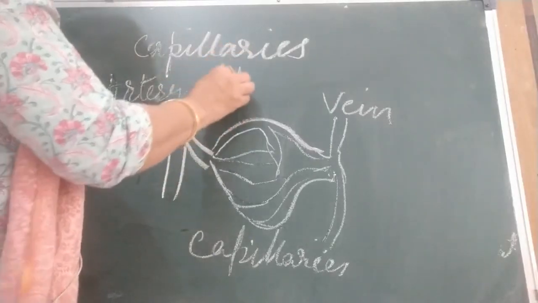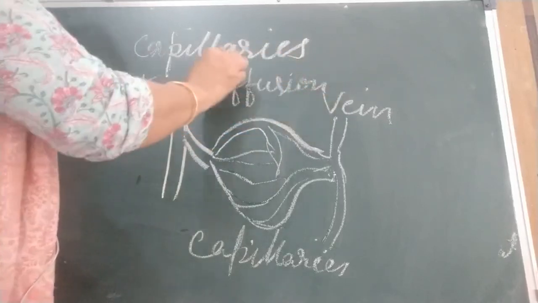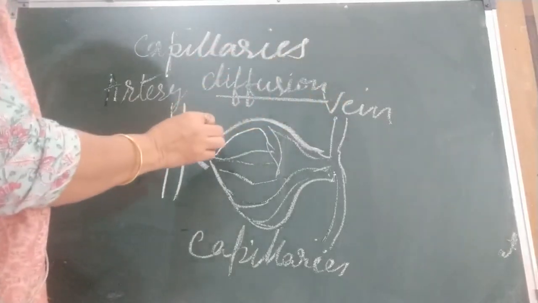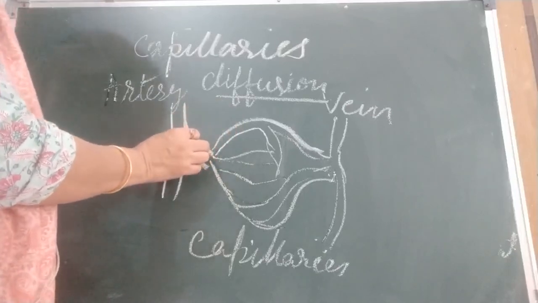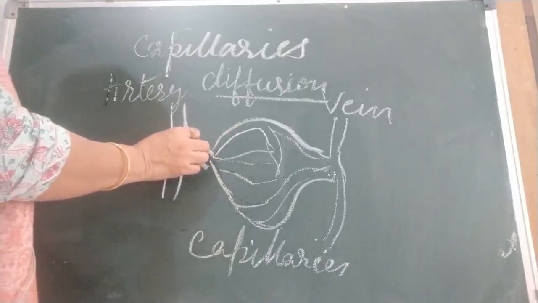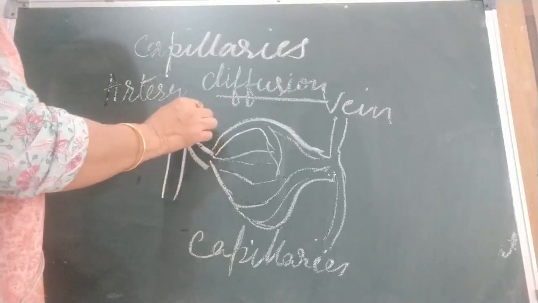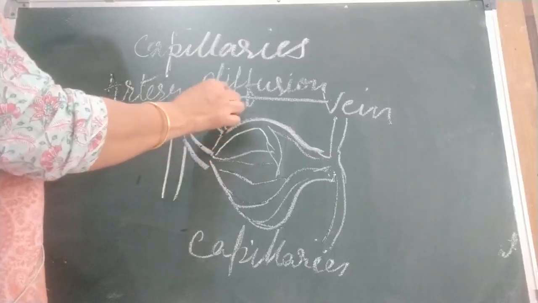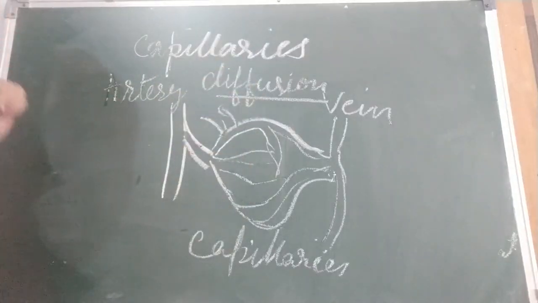Do you remember, children, semi-permeable membrane? In a semi-permeable membrane, diffusion takes place. Like in the lungs, exchange of gases takes place, and chemical substances also go in and out through this semi-permeable membrane. Okay, children, thank you.